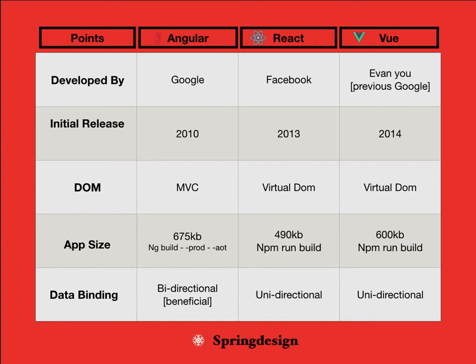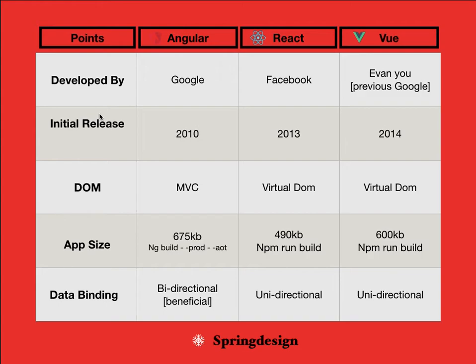App size. I thought I'd give it a chance, so I created three projects: Angular, React, and Vue. They are only simple boilerplate starter projects. When I ran ng build prod aot, which is the command for Angular to build the application, I got a 675 kb build file. One thing I will add: if you do only ng build, you will get around 15 to 16 MB. If you want to reduce that, you have to use ng build --prod --aot.